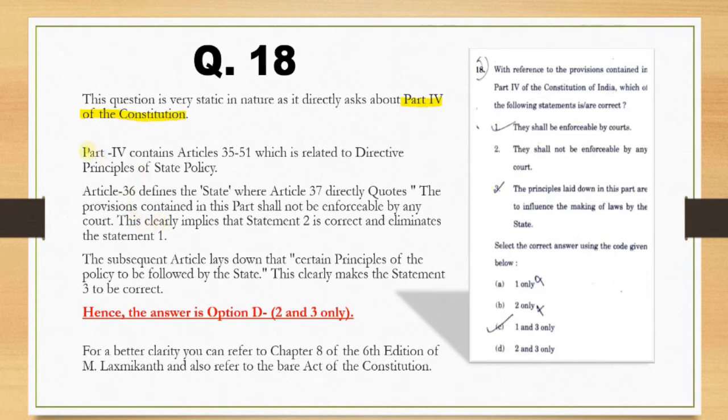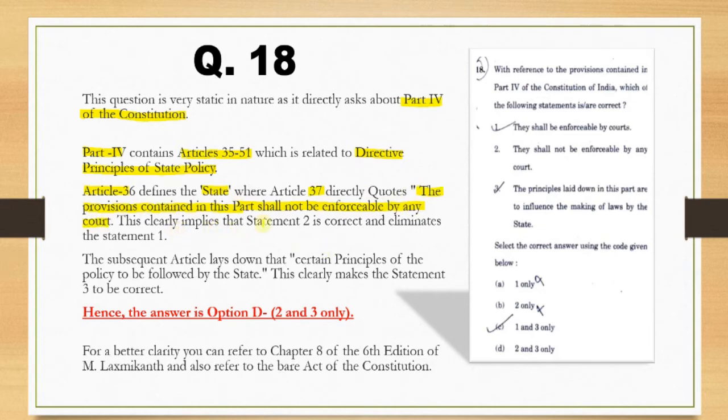Part 4 basically contains articles 36 to 51, which relate to the Directive Principles of State Policy. Article number 36 in particular defines the state, whereas article number 37 directly states that the provisions contained in the part shall not be enforceable by any court.